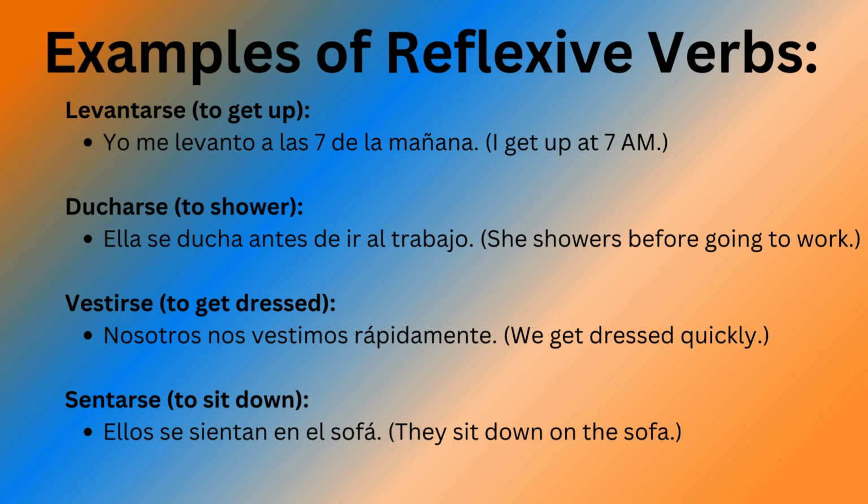Examples of reflexive verbs. Levantarse, to get up. Yo me levanto a las 7 de la mañana. I get up at 7 a.m. Ducharse, to shower. Ella se ducha antes de ir al trabajo. She showers before going to work. Vestirse, to get dressed. Nosotros nos vestimos rápidamente. We get dressed quickly. Sentarse, to sit down. Ellos se sientan en el sofá. They sit down on the sofa.